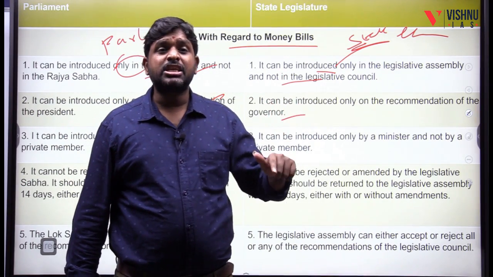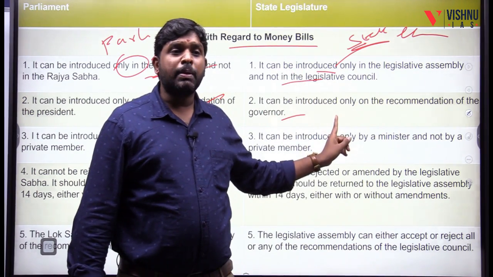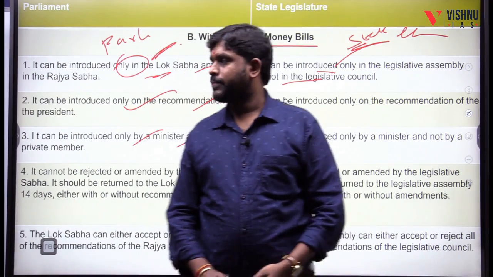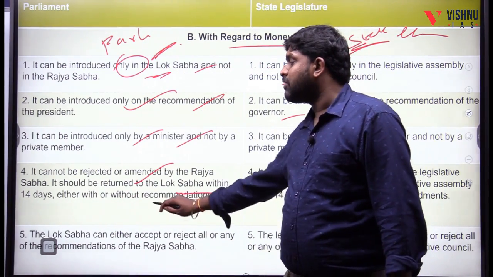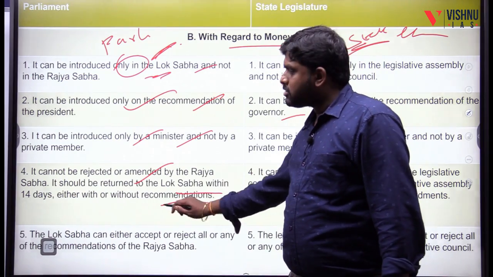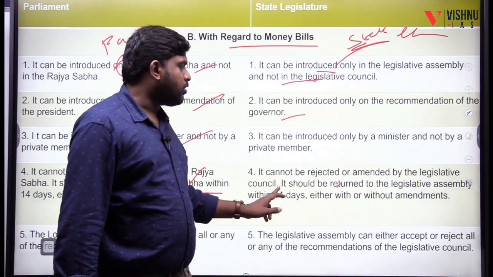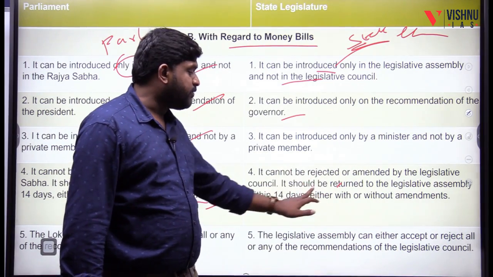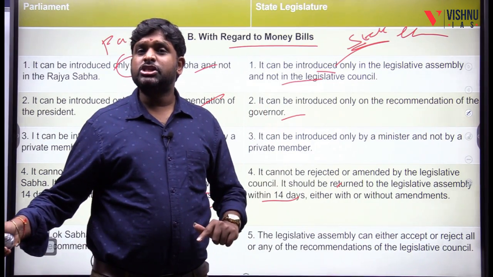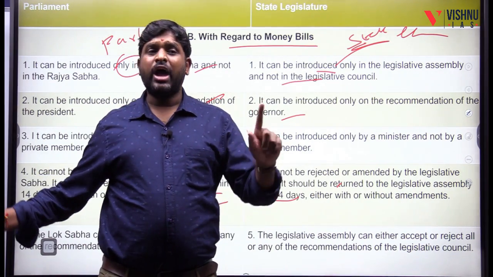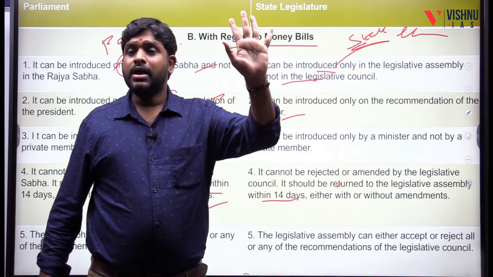Why? Because it is with respect to taxation, expenditure, spending, so it's a government duty. So it is a public bill, not a private bill. It cannot be rejected or amended by the Rajya Sabha. It should be returned to the Lok Sabha within 14 days, either with or without amendments. Here also, it cannot be rejected or amended by the legislative council. It should be returned to the legislative council within 14 days, either with or without amendments. It is up to the legislative assembly to accept the recommendations or not, but within 14 days it is deemed to be passed.